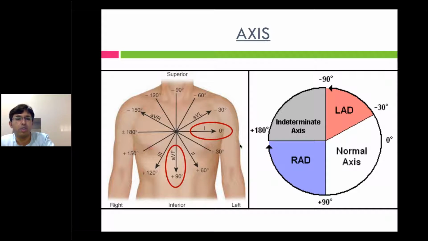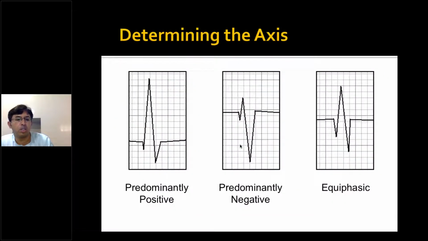So we go for the predominant deflection. This is how you see predominant positive. The first example is predominantly positive. The positive waves are definitely more than the negative waves. The second is predominantly negative. The third one is equiphasic.